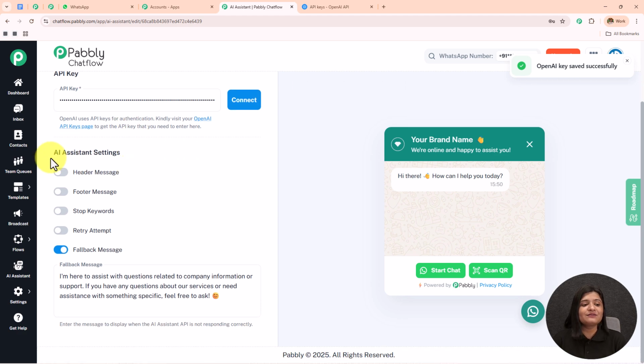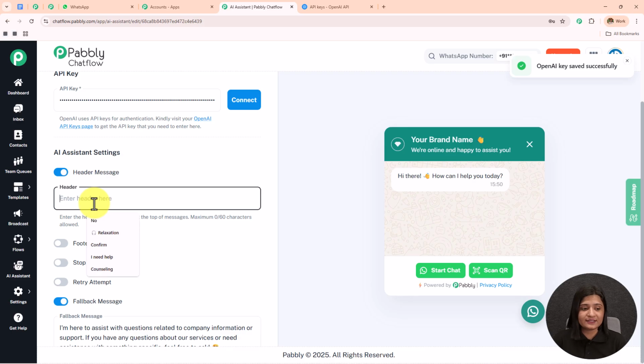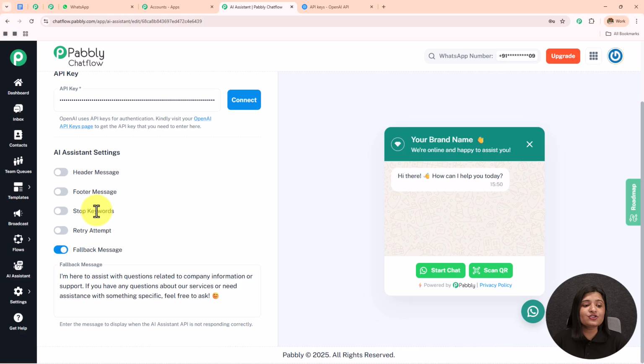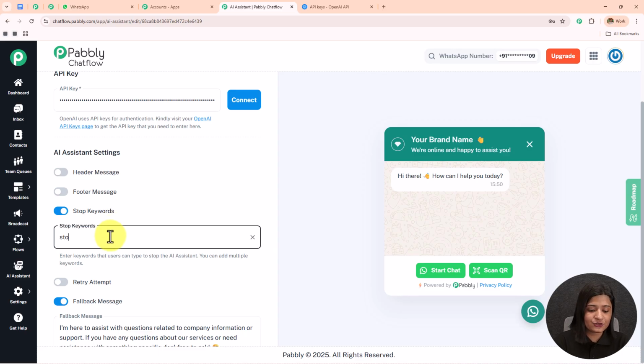Now after that we have this AI assistant settings. If you want to provide a header message to your AI assistant, you can simply toggle on this button and enter your header message. Then we have this footer message, same goes for this footer message. Then we have the stop keyword. So if you want your customer to type something to stop the AI from replying to them, you can add the stop keyword. So I am going to write stop and press enter, and in this manner I have added this stop keyword. It is written enter keyword that users can type to stop the AI assistant. You can add multiple keywords.